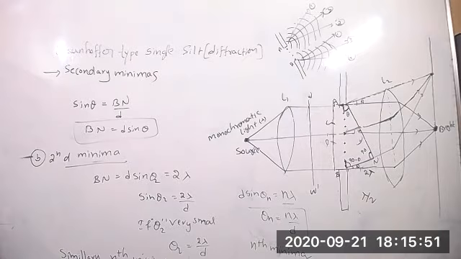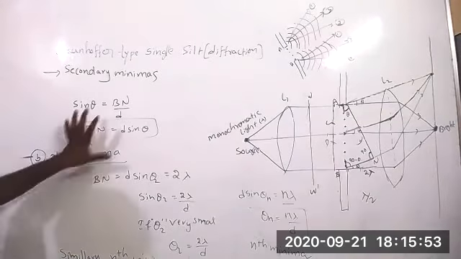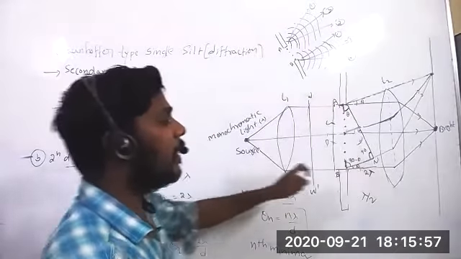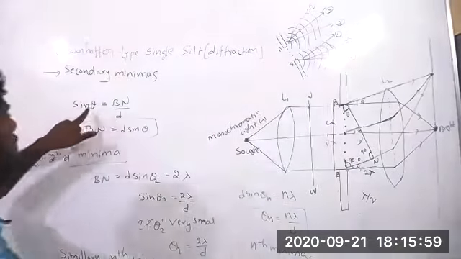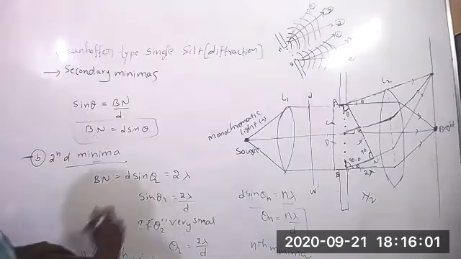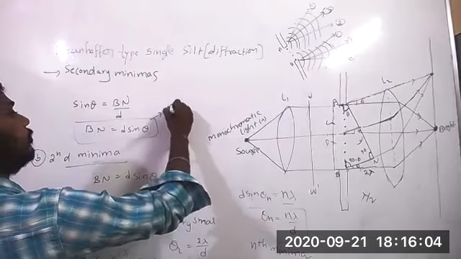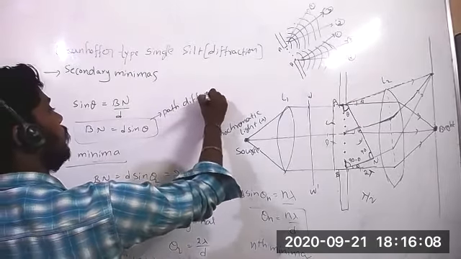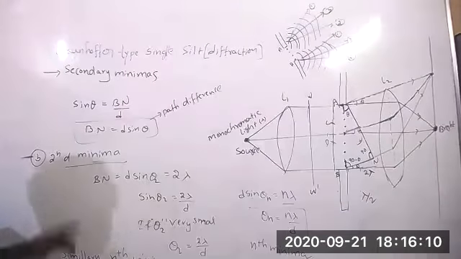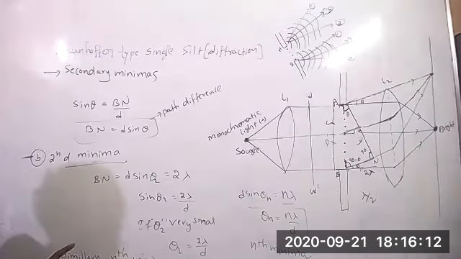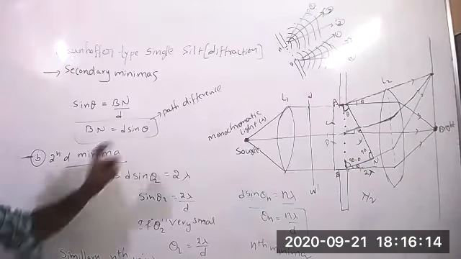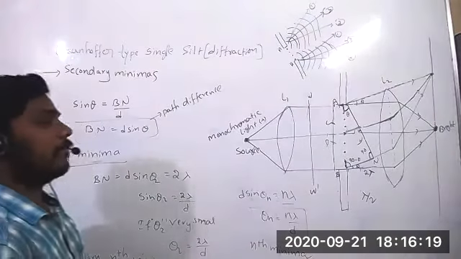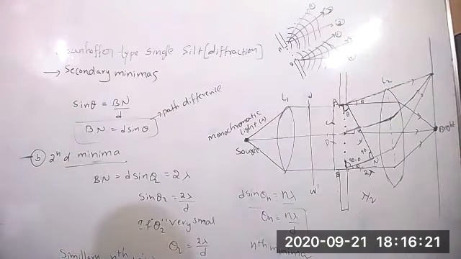So for the minima formula, if you want to discuss, we just have to write here sine theta. So that sine theta gives the path difference. From here, path difference, if you want to get first minima, path difference equals lambda, second minima 2 lambda, nth minima n lambda. That's all. You will get that.